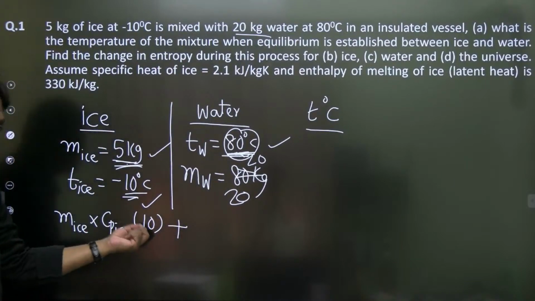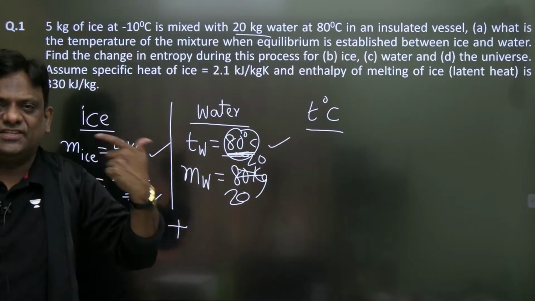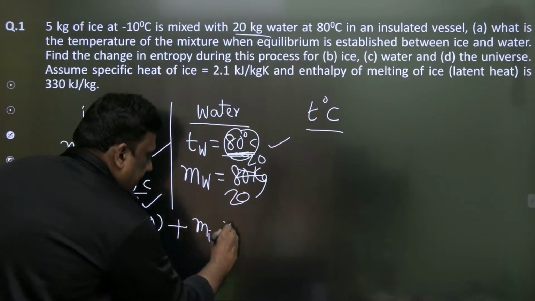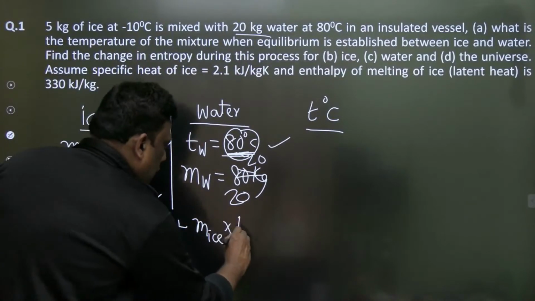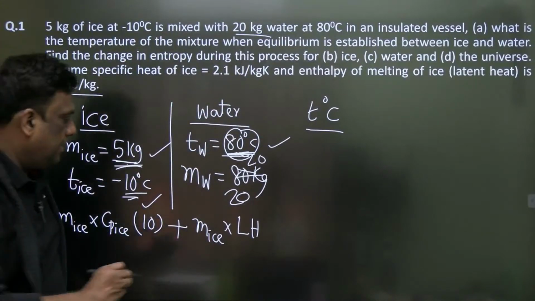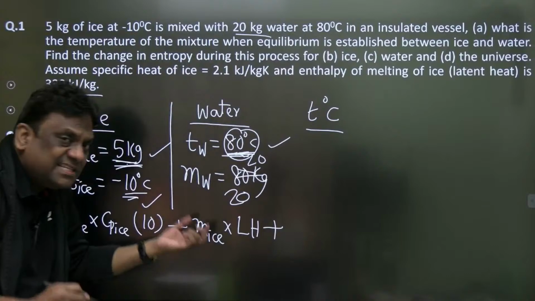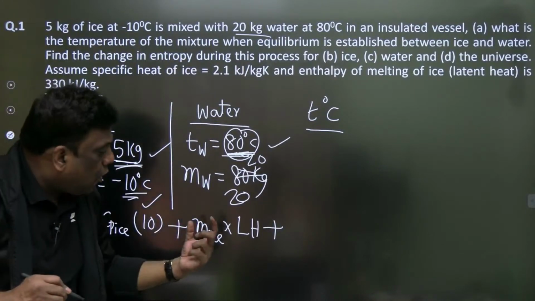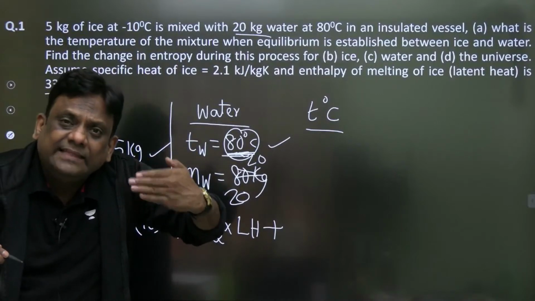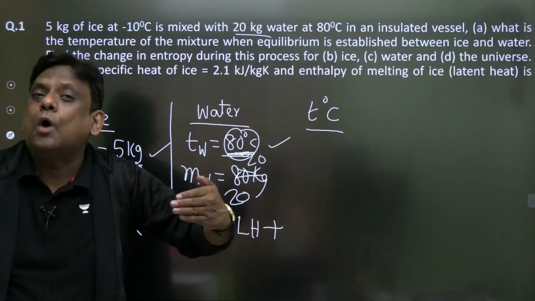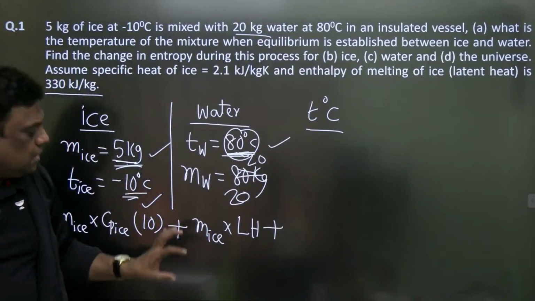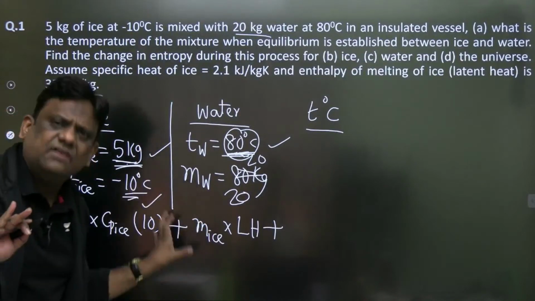Once the ice reaches 0 degrees centigrade, now there will be phase change. What is that phase change? Mass of ice into latent heat, and the latent heat is already given to us as 330 kilojoule per kg. Wonderful. Now you know, my dear students, this ice now got converted into water by absorbing latent heat, and then that water is now converted into what? The same mass, because whatever ice mass conservation is always valid. So whatever ice mass is there, that is converted into water.